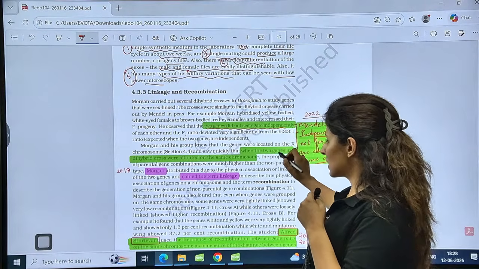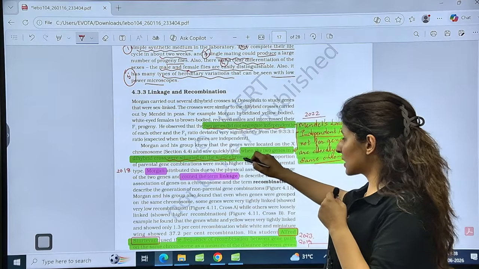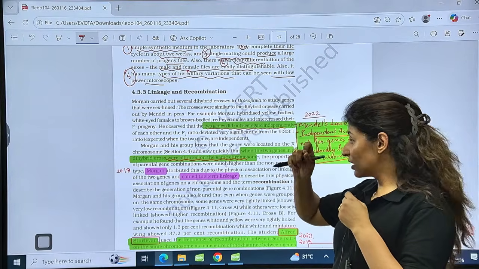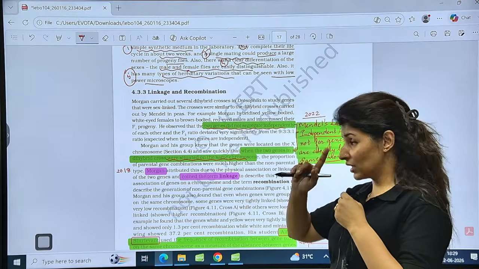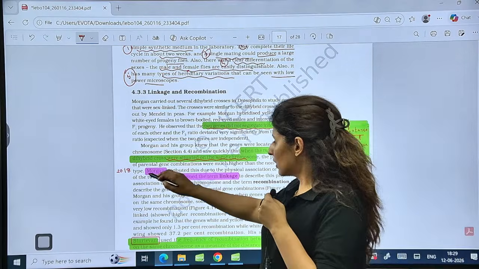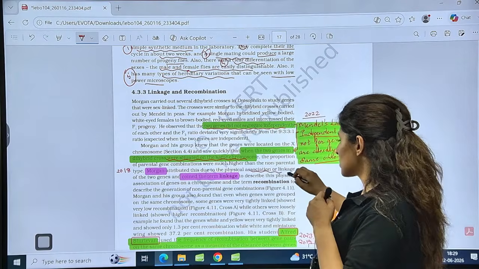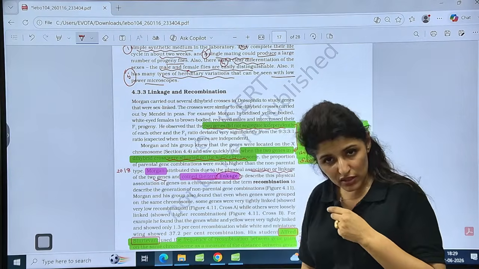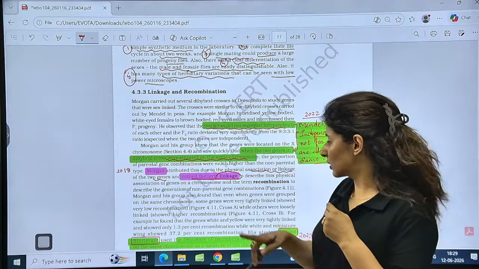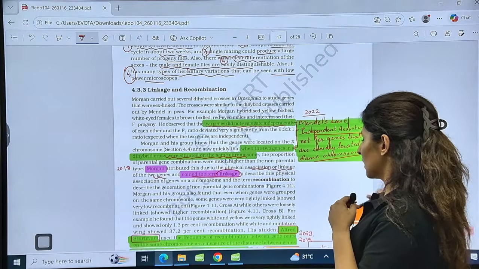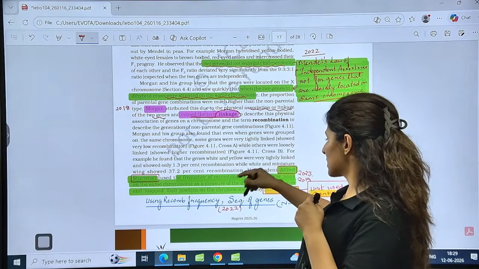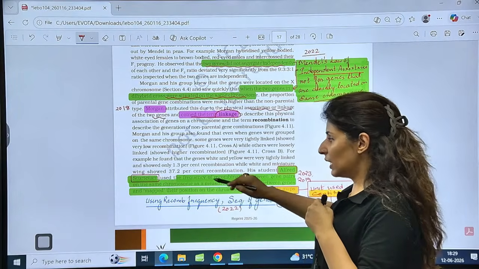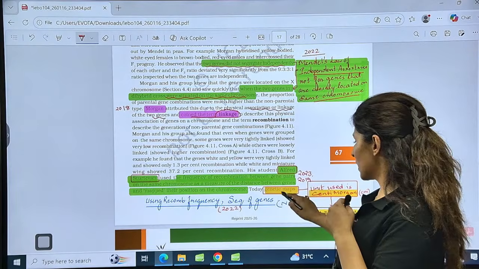So when the two genes in a dihybrid cross were situated on the same chromosome, then he saw a different result. Not the same ratio, 9:3:1. He did not get that. Now Morgan attributed this to the physical association or linkage of two genes and coined the term linkage. He gave the concept as well as coined the term linkage. Is that clear? Now, after Morgan, his student Alfred Sturtevant gave us the concept of the genetic map.